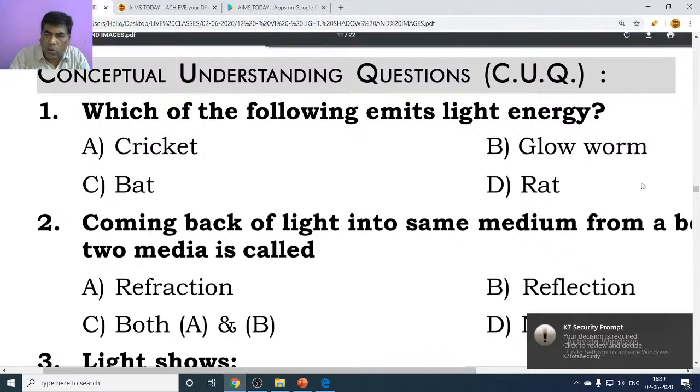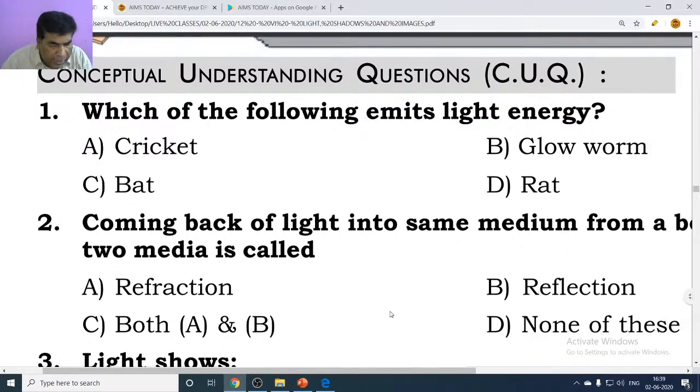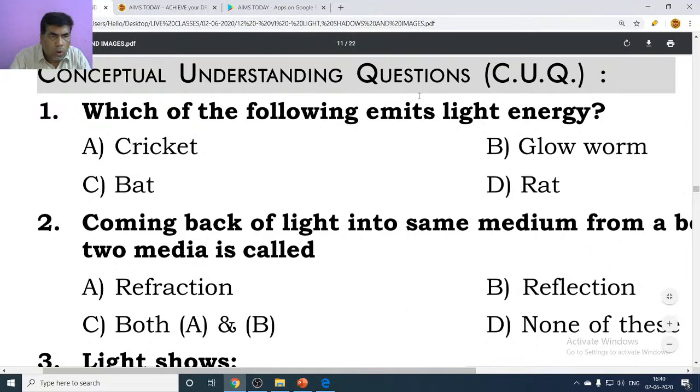She is telling glowworm. Come on, try to guess the answer. Somebody is telling option B. Which of the following emits light energy? It may be a natural source. It may be an artificial source. It is not compulsory which; it just has to emit light. That's all. So the correct answer is glowworm.